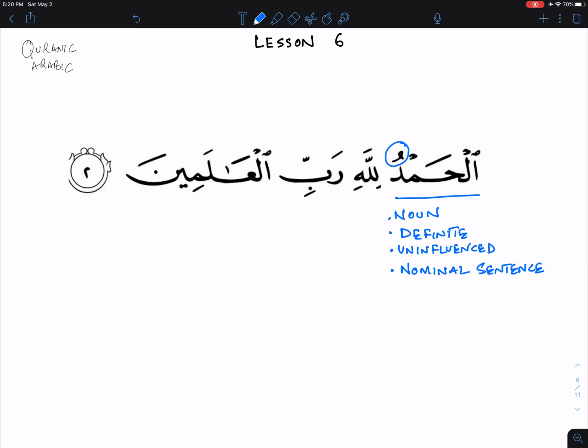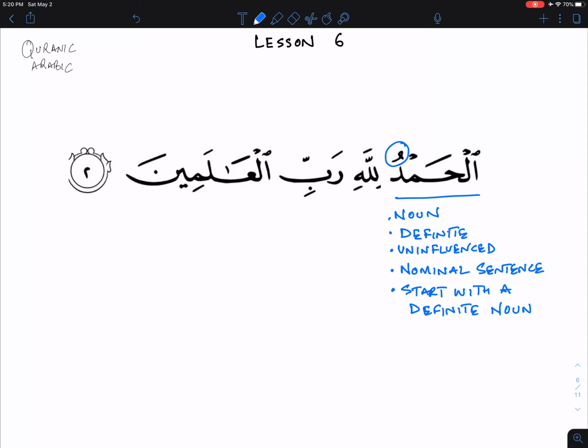But I just want you to observe this word in the manner that I am stating here. It's a noun, it's definite, it's uninfluenced, and it's a nominal sentence. It must be a nominal sentence because it starts with a noun. Okay? So that's what we have concluded. Another thing we can say is that nominal sentences start with a definite noun, generally speaking, in most of the cases. That's a rule you want to keep in mind.